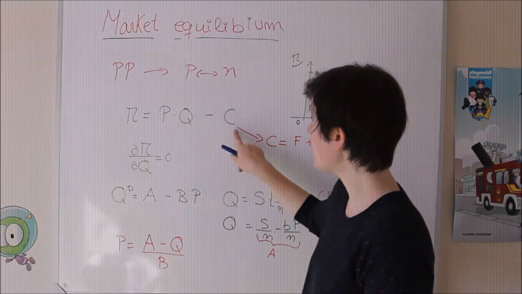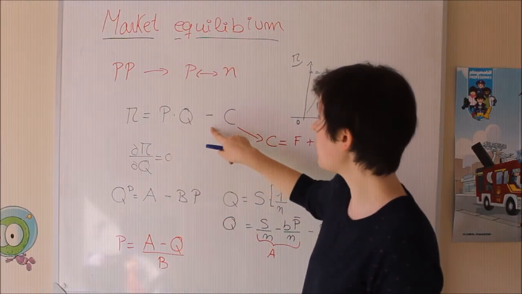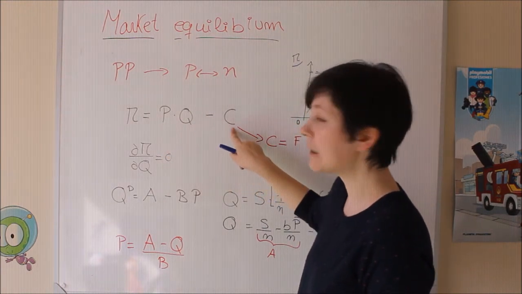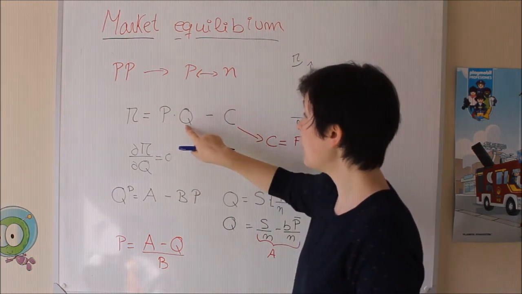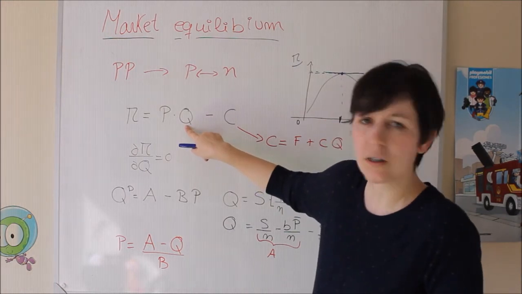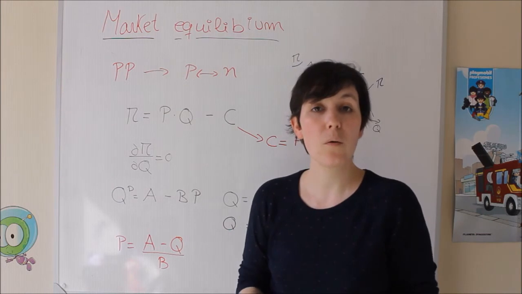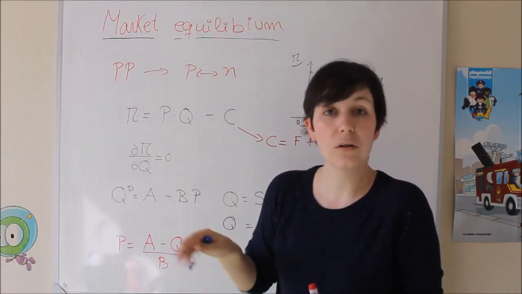But how is the profit function? Well, here we have the profit function. Here we have the revenues, and here we have the cost. So the profit is revenues minus the cost of producing. What is revenues? Well, the production that you are selling, number of cars, for instance, times the price of each car. Then you're going to have all the revenues, but you need to take out the cost.